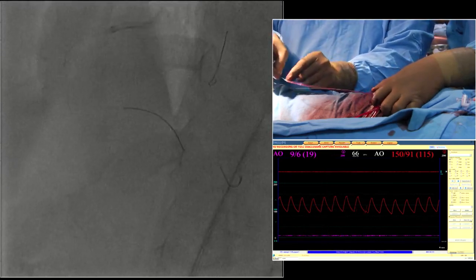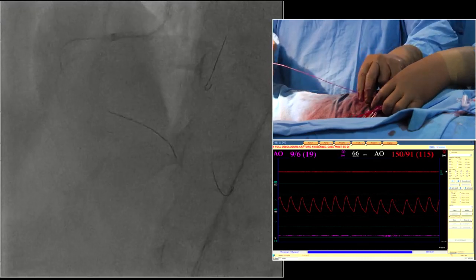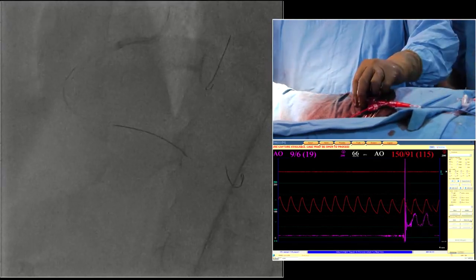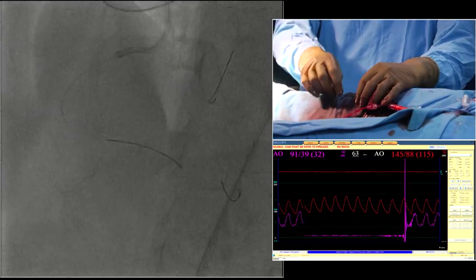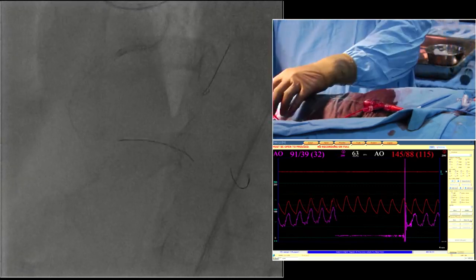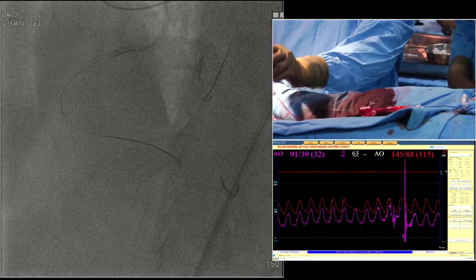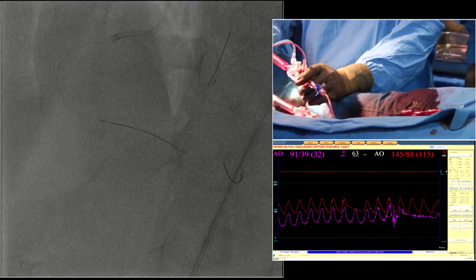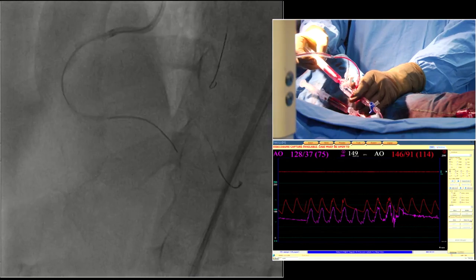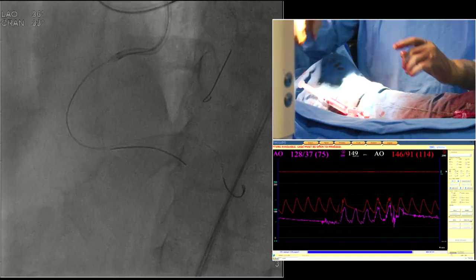Dr. from Korea, congratulations for your successful negotiation of the wire. Thank you, thank you. Because this was initially a failed entry, primary retrograde approach was attempted before. Is it the first attempt?